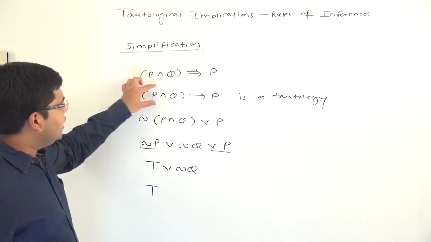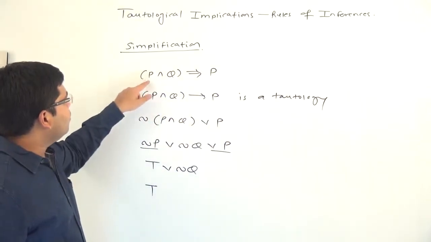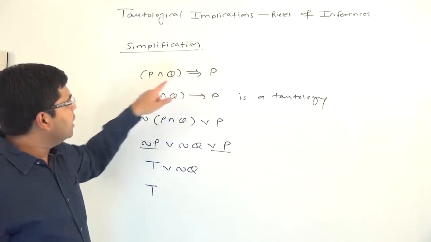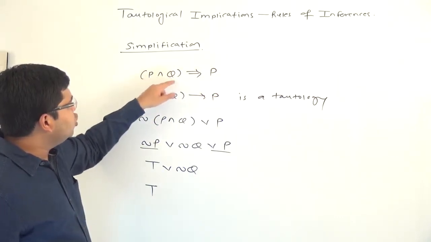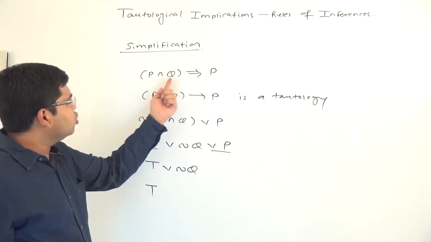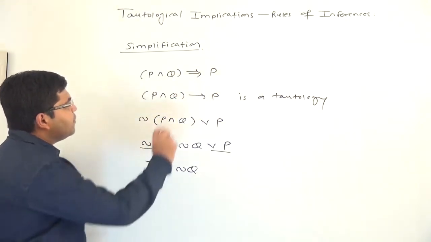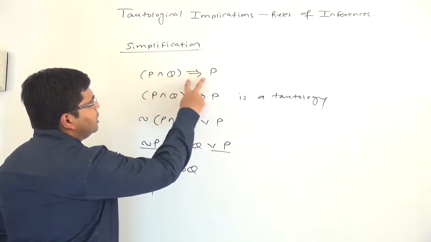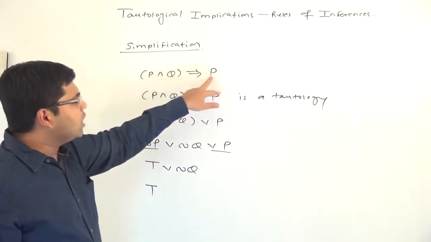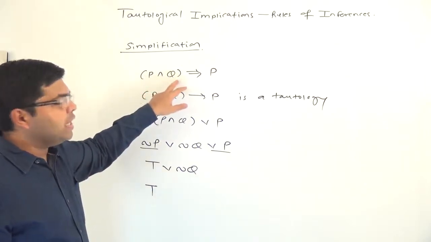So we can say that P and Q implies P is a tautology, and therefore P and Q tautologically implies P. Again, the meaning is very clear. When P and Q is true, P cannot be false, because when P and Q is true, P will be true, Q will be true, and therefore P will also be true. So we cannot say P and Q is simply replaced by P, but P and Q logically concludes P, or the formula P is a logical consequence of P and Q.